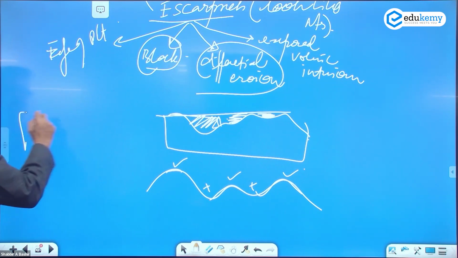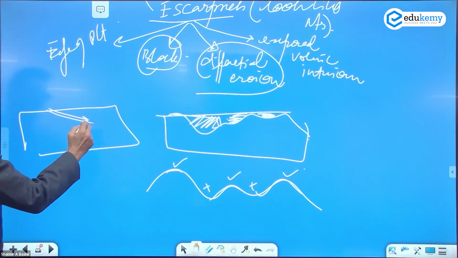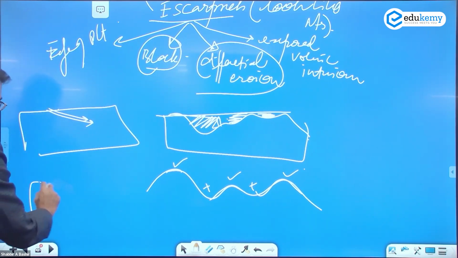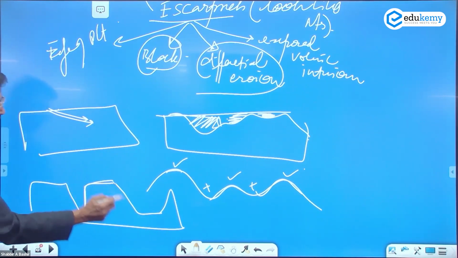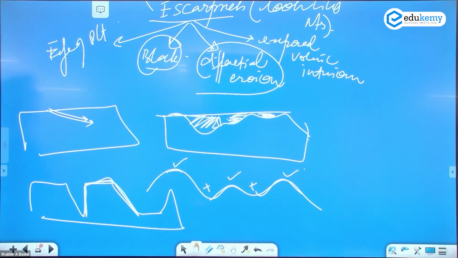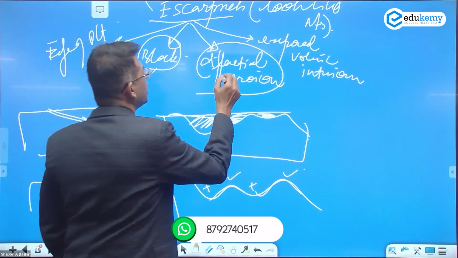Or imagine I have a river flowing here. Because of the river, I can have a valley formation here, because of which this looks like a mountain now. So erosion can create mountain-like features. That we call differential erosion.